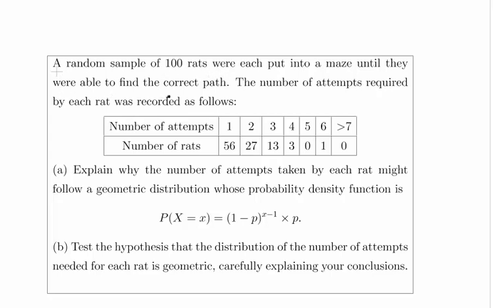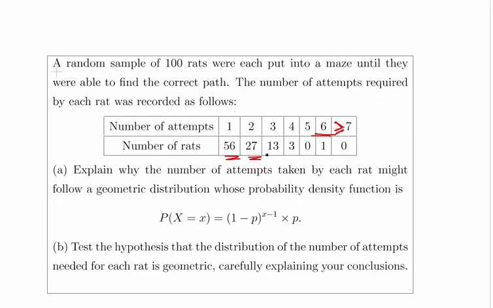Okay, so a random sample of 100 rats were each put in a maze until they were able to find the correct path out of the maze. The number of attempts required by each rat were recorded as follows. Number of attempts, and essentially what happens here is that nearly all of the rats got out within 6 attempts, and none of them needed 7 or more. That should be greater than or equal to there. But anyway, so 56 got out at the first attempt, 27 got out in the second attempt, and so on.